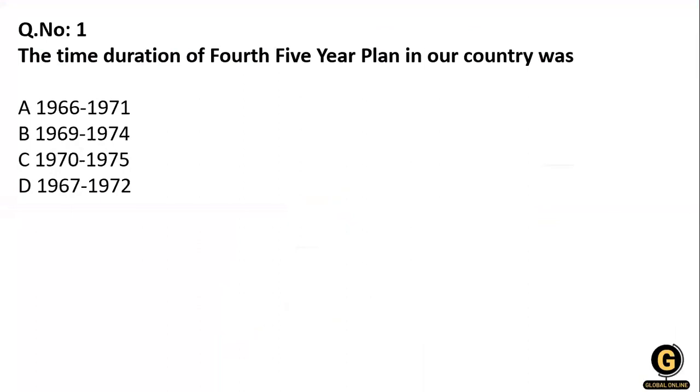Let's start with our first question. The time duration of the fourth 5-year plan in our country was... The question is about the 5-year plan, the fourth 5-year plan. The 5-year plan now does not exist; Niti Aayog is working, which is a body of cooperation and a think tank body. Here the duration of the fourth 5-year plan is being asked.